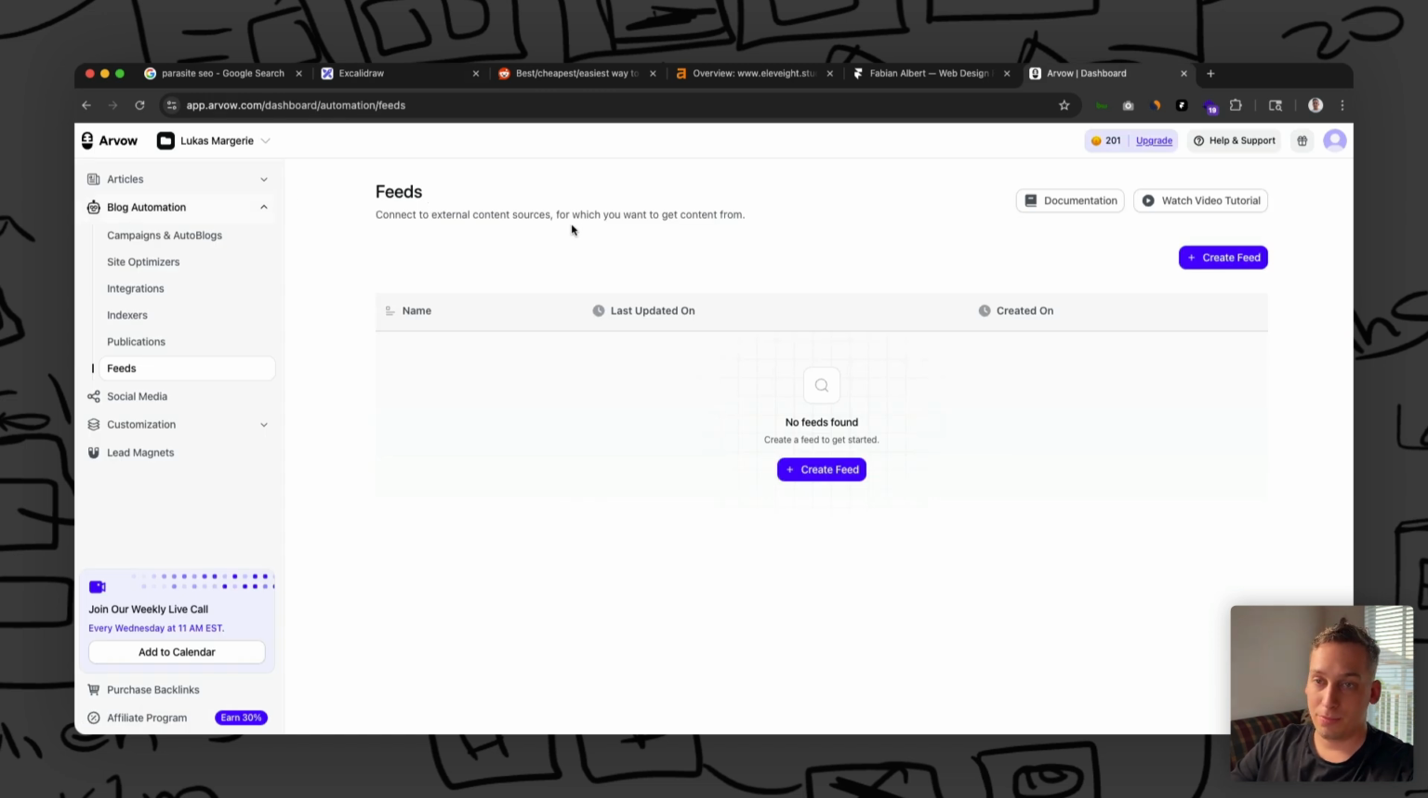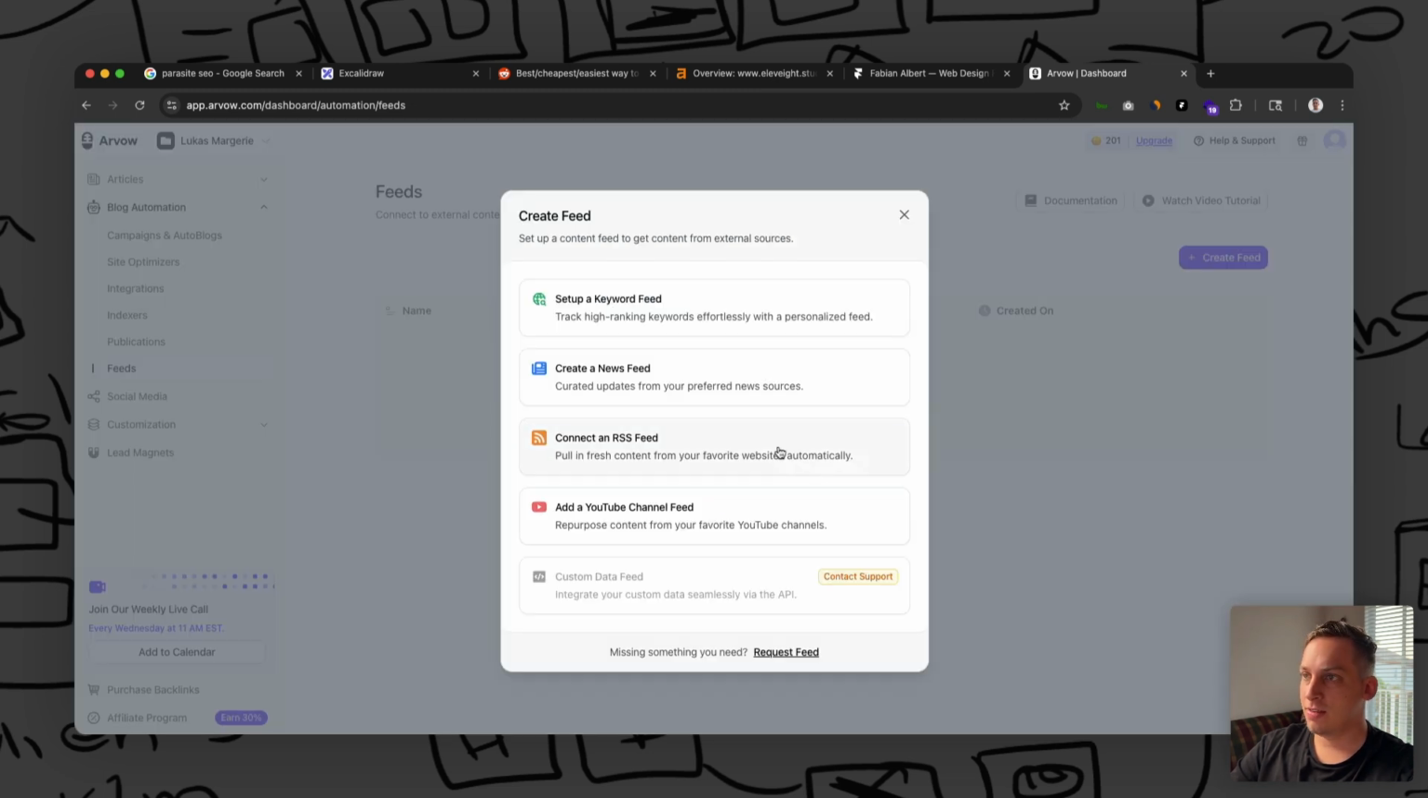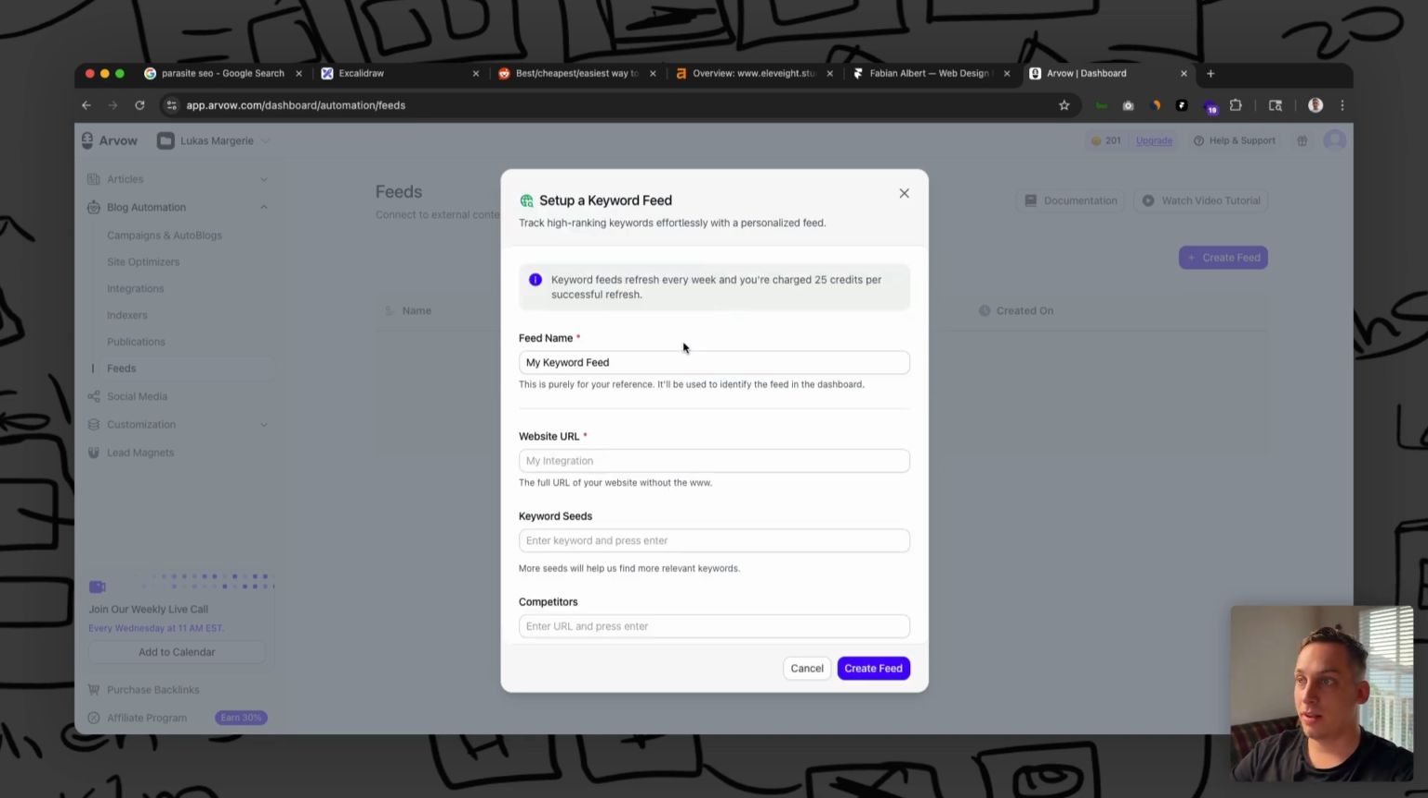And for example, I really love to use Arvow. It's, for me, the best SEO research and writer tool out there, more of a good content generating tool. And basically it has this feeds feature where you can set up a keyword feed, so you can track high ranking keywords effortlessly with a personalized feed. We can click on that.